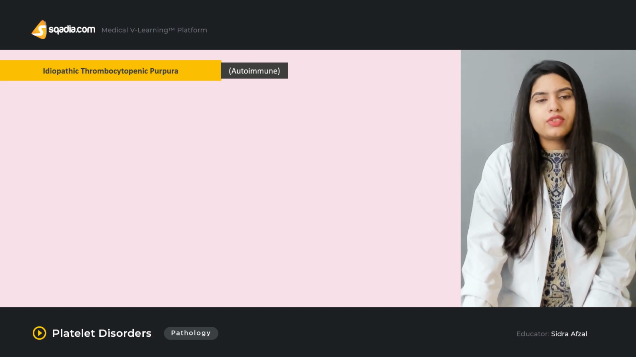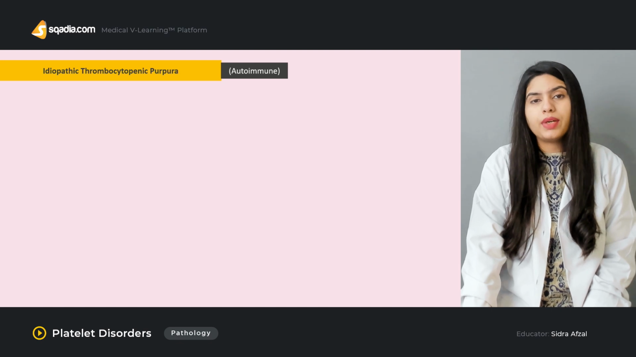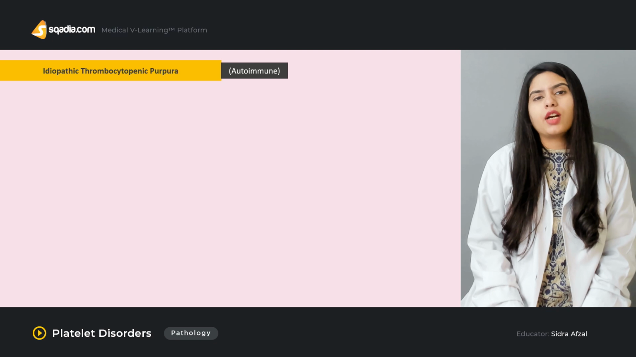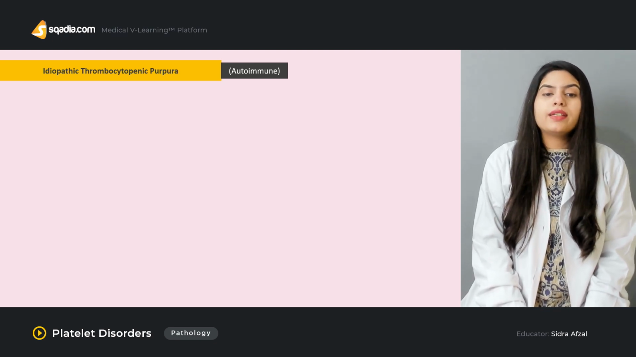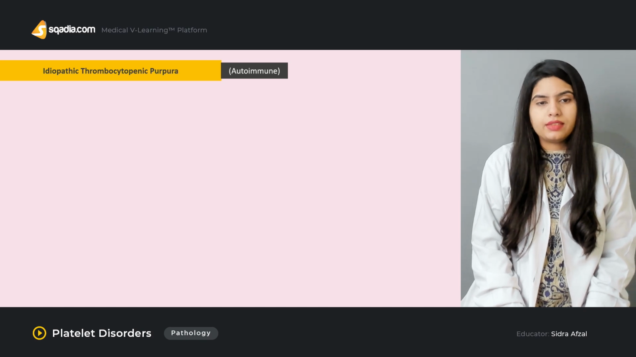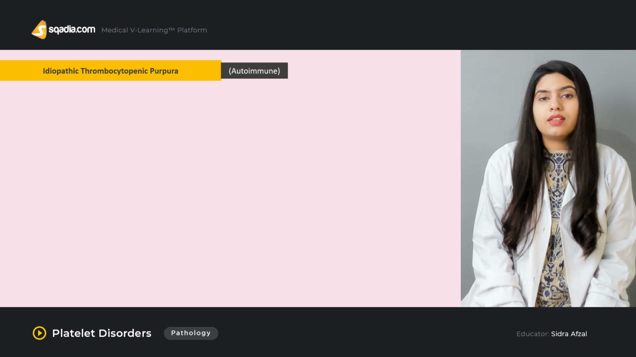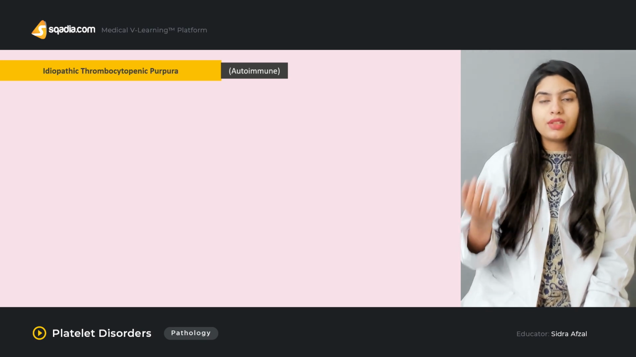Like in the case of Roger, our patient, he was suffering from a disease that caused thrombocytopenia, and the platelet count was less than 20,000. Now coming to another disorder of the platelets, that is idiopathic thrombocytopenic purpura. So the name indicates that the cause of this thrombocytopenic disease is unknown.